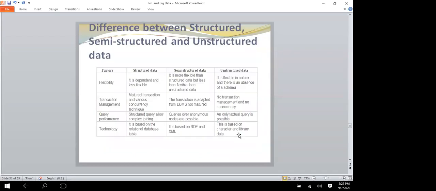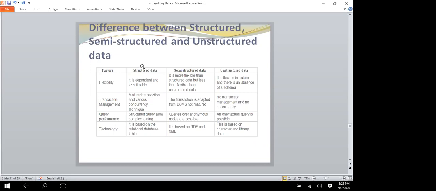Next, what is the difference between structured, semi-structured, and unstructured data? I have taken 4 factors: flexibility, transaction management, query performance, and technology. Structured data is less flexible, while semi-structured is more flexible by nature. For transactions, structured data adopts various concurrency techniques. DBMS is not matured here in semi-structured. In unstructured, there is no transaction management and no concurrency.